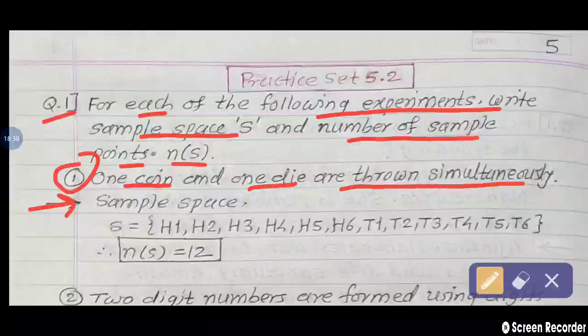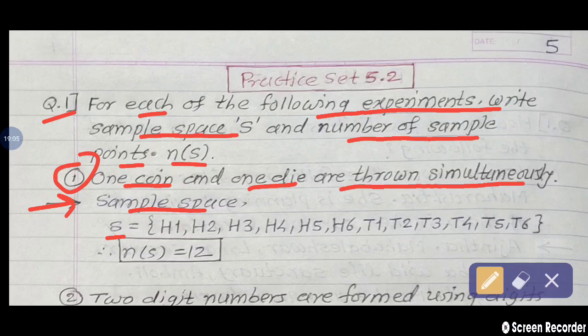Therefore, answer, sample space S is equal to, what are we throwing simultaneously? One coin and one die. So on one coin, 2 outcomes are there, head or tail. But on one die, how many surfaces are there? 6 surfaces. So those 6 numbers come with head, the same as with tail.